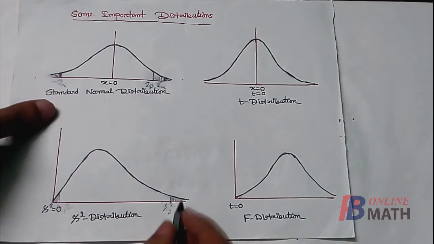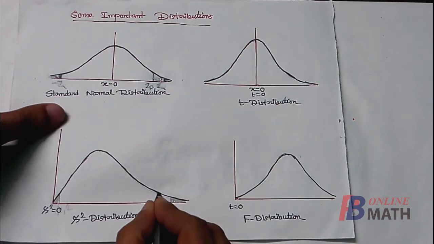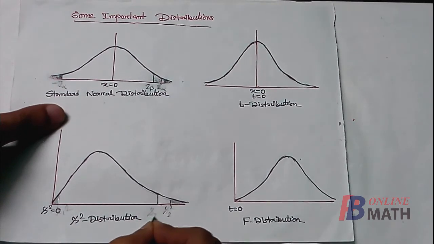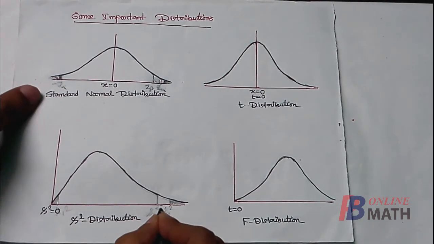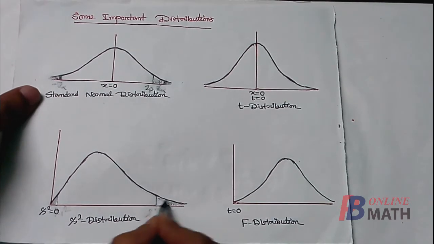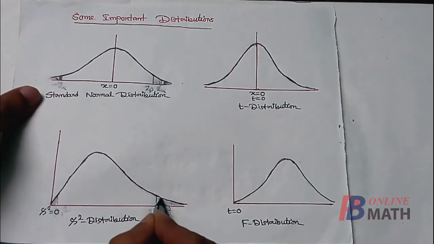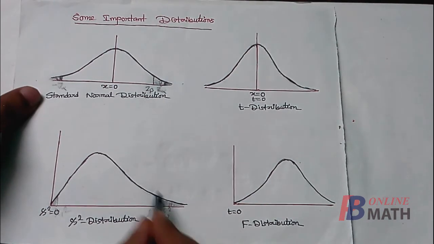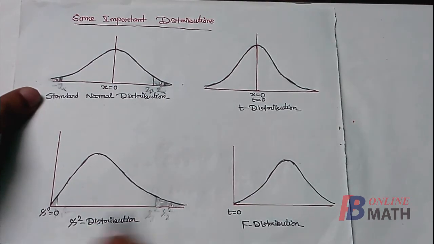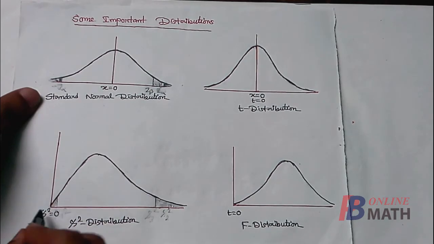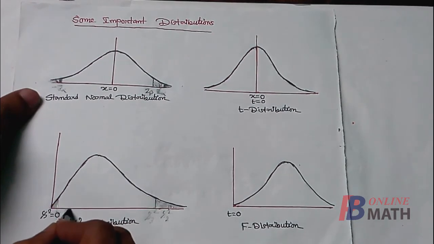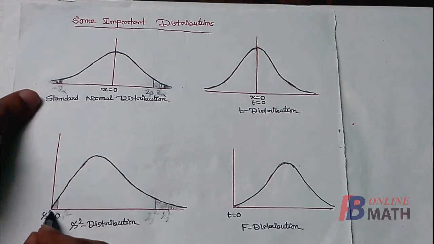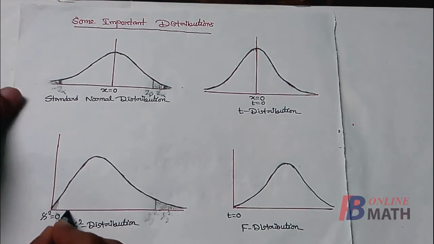For right-tailed test, we have to select a point, suppose chi3 square, in such a manner that the area between chi3 square and plus infinity is 5% of the total area. For left-tailed test, we have to select an area from 0 to, suppose, chi4 square in such a manner that the area between 0 and chi4 square is 5% of the total area.